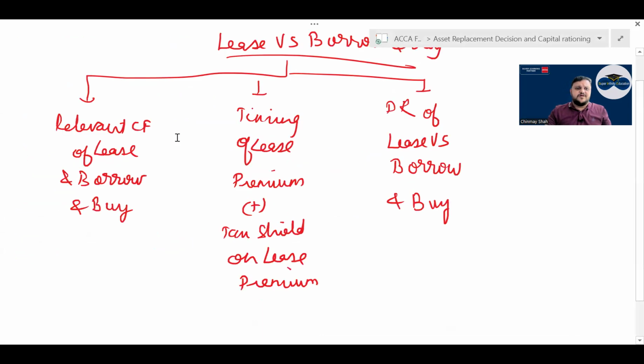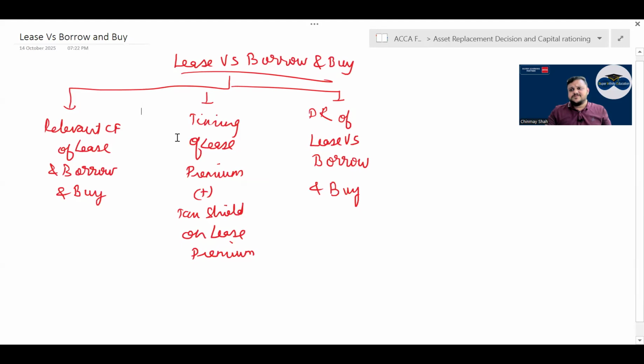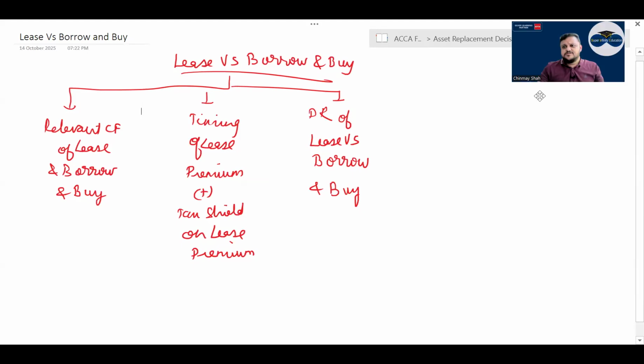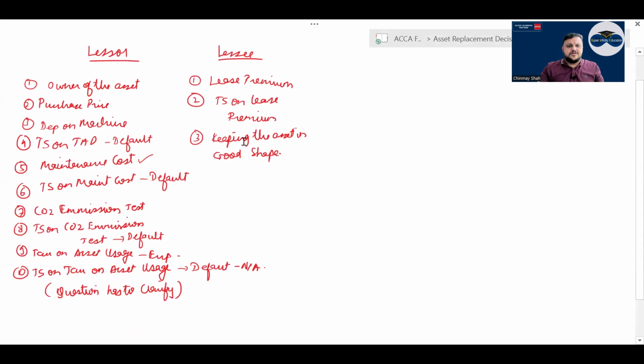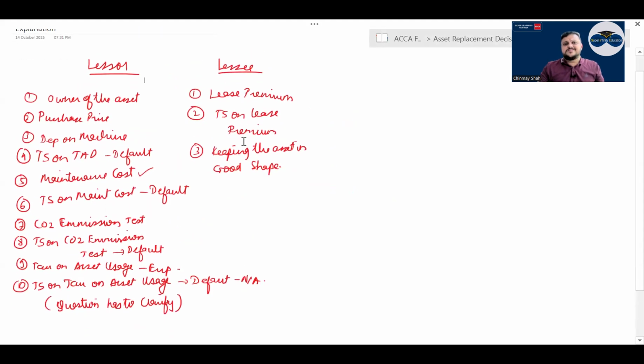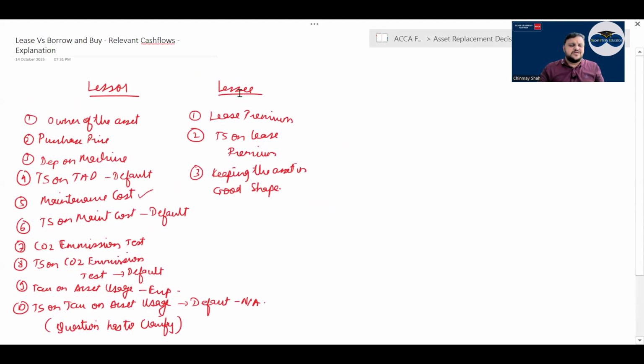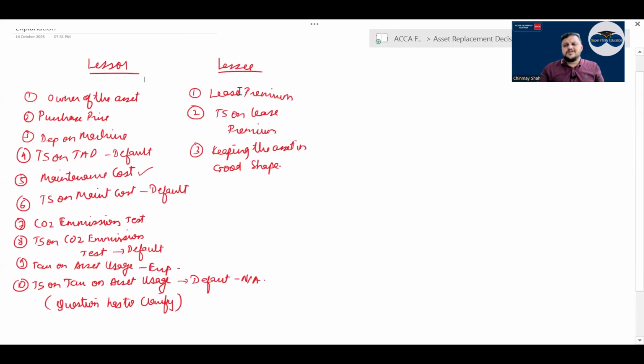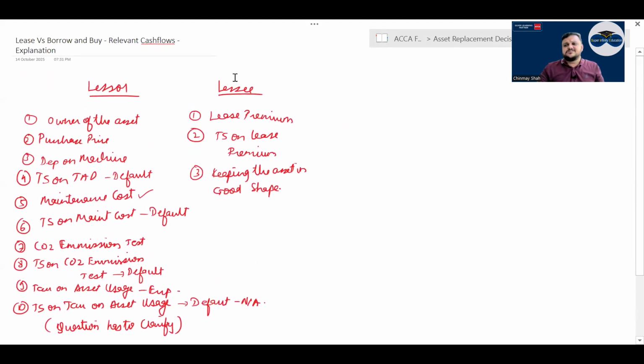Lease versus borrow and buy. In lease versus borrow, there are relevant cash flows of lease and relevant cash flows of borrow. See, lessor and lessee have a relationship, where the lessor is the owner of the asset and the lessee is the one who pays the lease premium and has a tax shield on the lease premium, and he has the responsibility of keeping the asset in good shape.